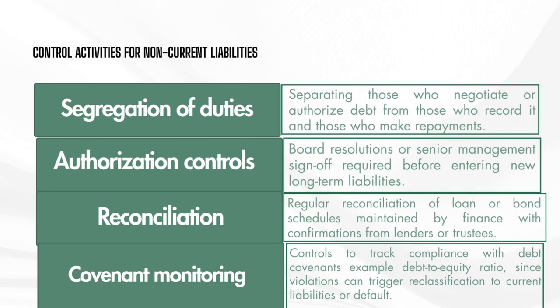Segregation of duties, separating those who negotiate or authorize debt from those who record it and those who make repayments. Authorization controls, board resolution or senior management sign-off required for entering new long-term liabilities. Reconciliation, regular reconciliation of the loan or bond schedule maintained by finance with confirmation from lenders and trustees. Covenant monitoring, controls to track compliance with debt covenants, for example debt to equity ratio, since violation can trigger reclassification to current liabilities or default.